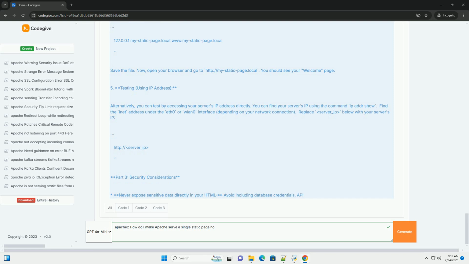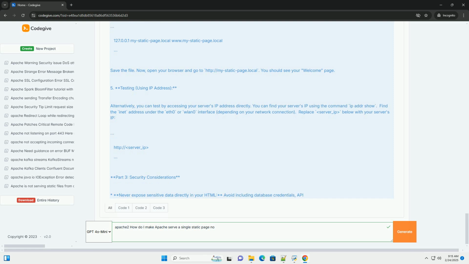Use HTTPS for production environments. Always use HTTPS to encrypt the communication between the browser and the server. This involves obtaining an SSL/TLS certificate, for example from Let's Encrypt. Restrict access. If needed, if you want to limit access to your page, you can use more restrictive configurations within the Directory section of your virtual host configuration file, for example using Require ip 192.168.1.100. However, for a simple static page this is usually unnecessary.